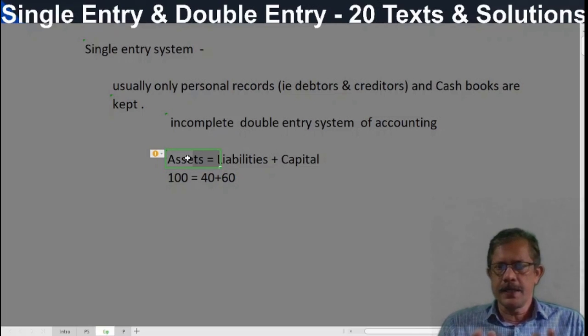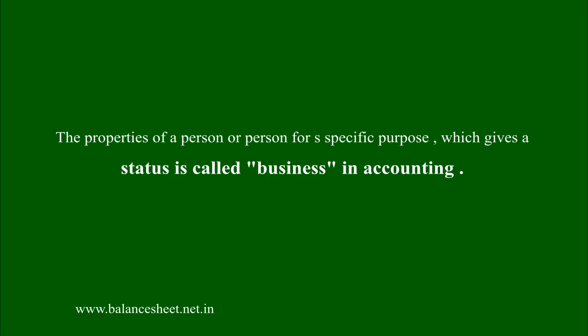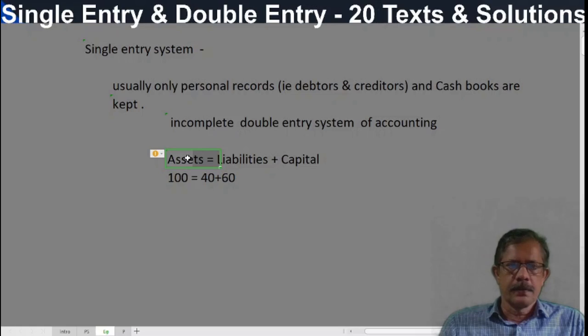That status is called a business entity concept. So business means resources, assets. These assets may be business assets, that is grocery, bank, any company, joint stock companies, sole tradership, in any business, assets are there.